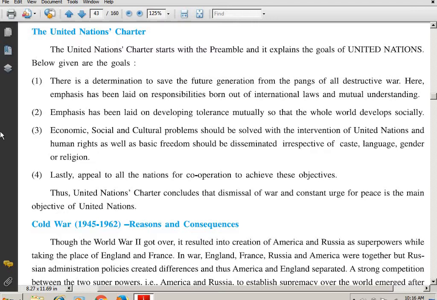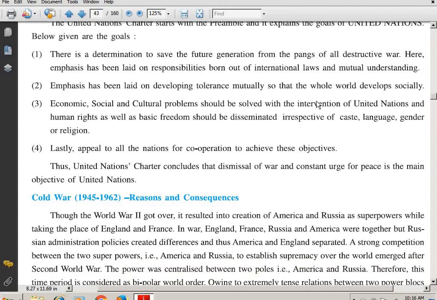And so here emphasis has been laid on the responsibilities born out of international laws and mutual understanding. It is not that one or two nations came together and decided, but all the countries came together and decided. The laws have been framed internationally, and also the mutual understanding. And what is the mutual understanding? You think about having war? No, saying no to war and saving the future generation. So this is the first point.